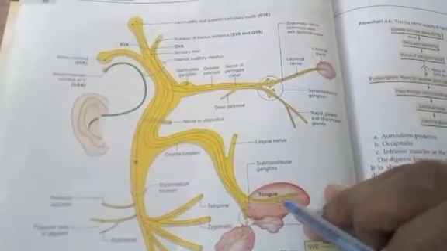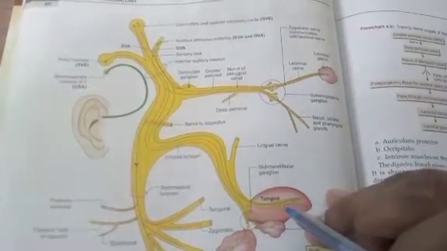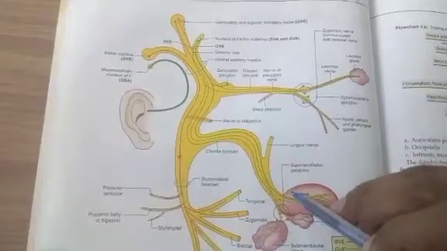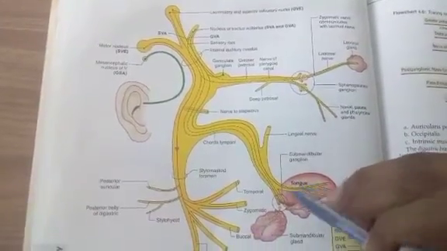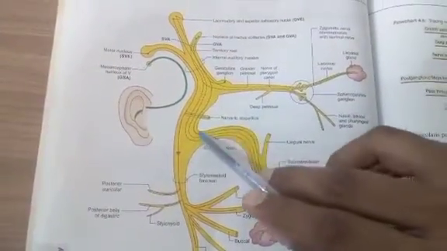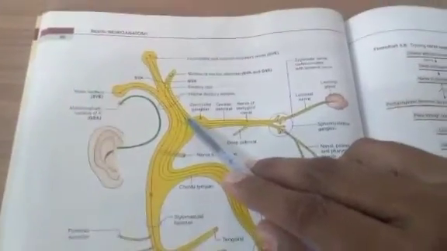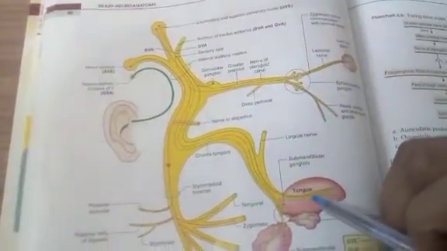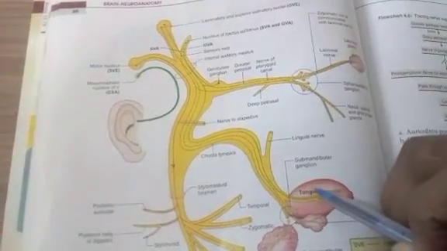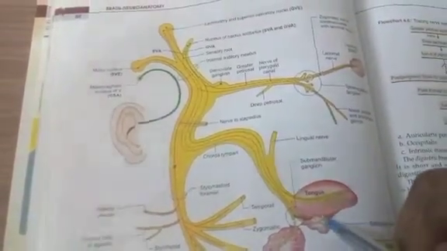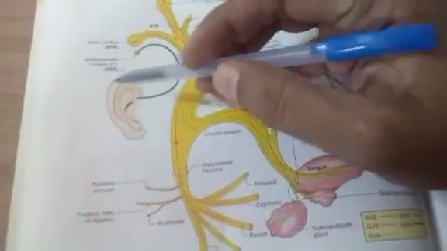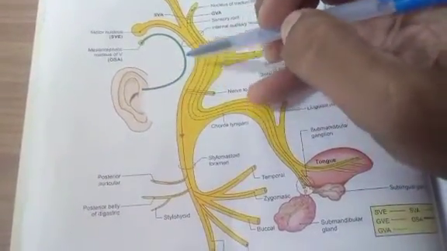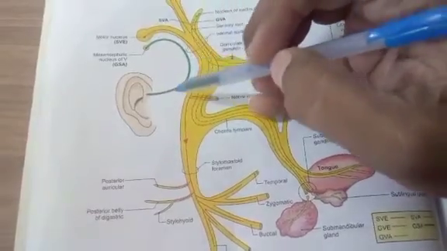The special visceral afferent component, which is shown here by this continuous green line, receives taste sensation from the anterior two-thirds of the tongue and surrounding area. And lastly, the general somatic afferent component innervates the skin of the ear.